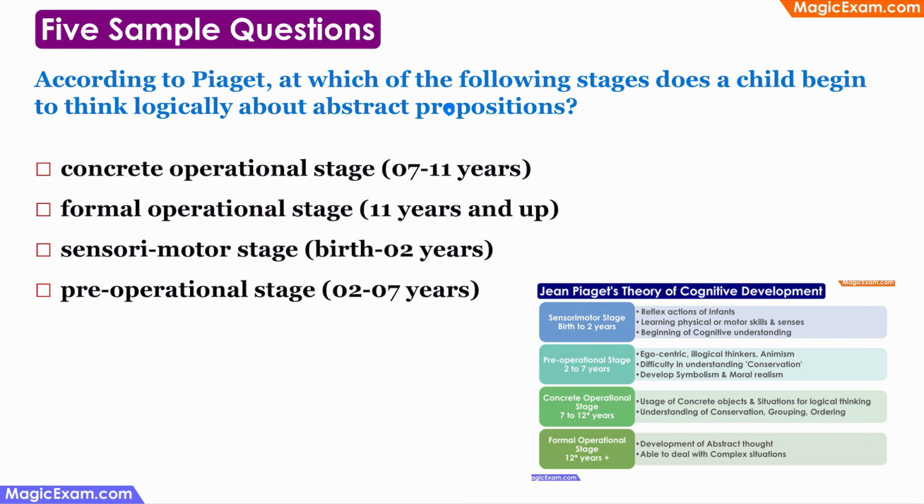According to Piaget, at which of the following stages does a child begin to think logically about abstract propositions? That is, at what age does the child develop the ability to solve abstract problems? Now, if you remember Piaget's theory of cognitive development and the 4 stages, we see that in the 4th stage, the formal operational stage, the child develops the ability to engage in abstract thought. And we are talking about abstract propositions here. Therefore, the correct answer is the formal operational stage, which is 11 years and above.